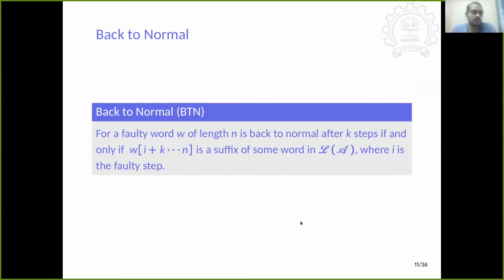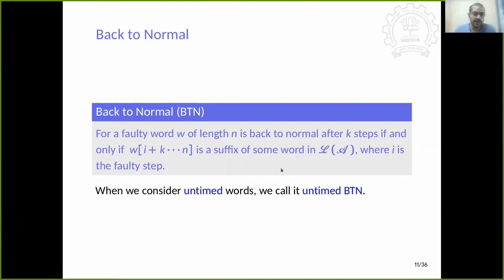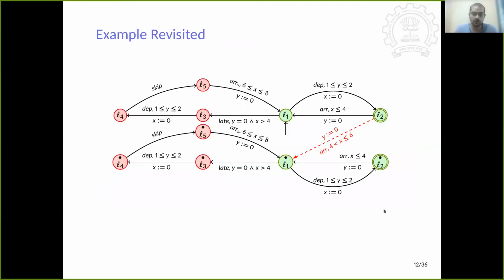Now let's define what we mean by back to normal. A faulty word of length n is back to normal after k steps if and only if the part of the word from after the fault, k steps after the fault, is a suffix of a word in L_A, where i is the faulty step. That means the fault has happened at i, and I give it k steps. After k steps, I expect that the behavior of the word will match some good behavior of some other word in the language L_A. So that is the definition of back to normal. When we consider timed words, we call them timed back to normal behaviors, and when we consider untimed words, we call them untimed back to normal behaviors.